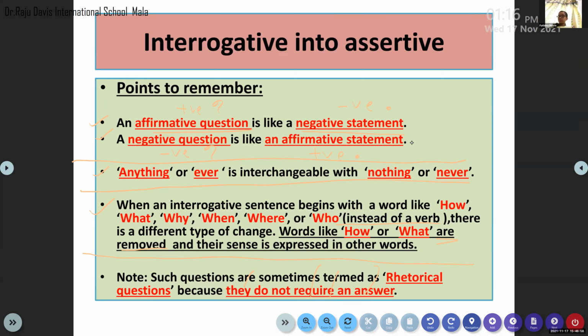Look at the last question, children. This question is starting with the WH word why. So when you change such a question into an assertive or a declarative statement, if the question is positive, change it into a negative statement. So now let us see whether the question is a positive question or a negative question. Look at the question. Is it positive or negative?